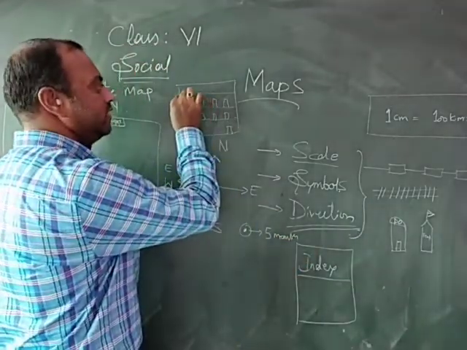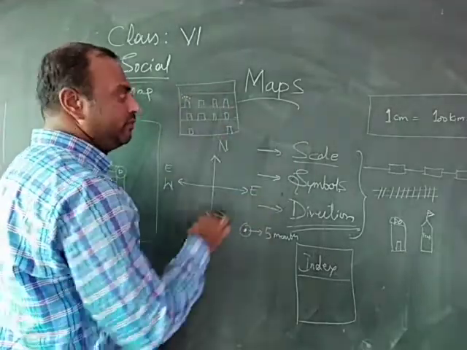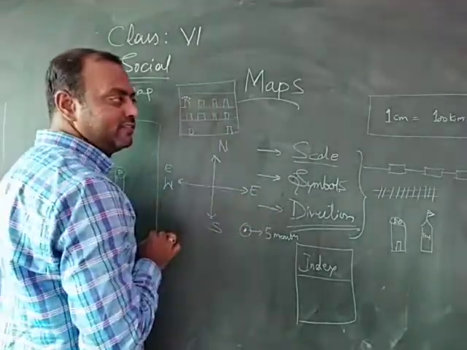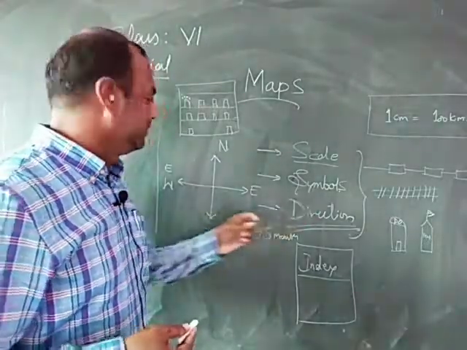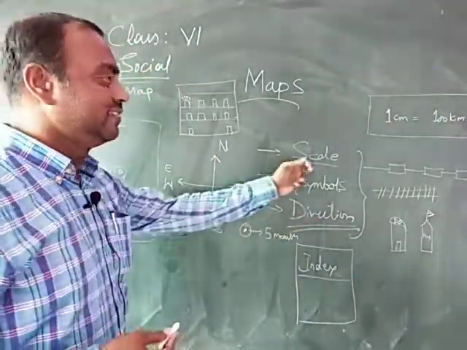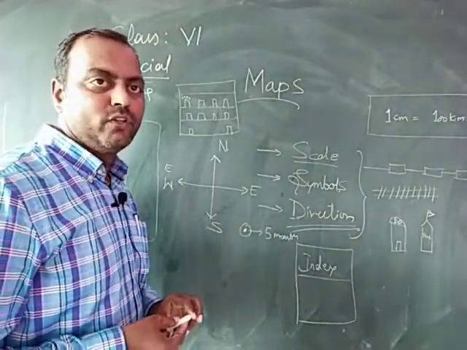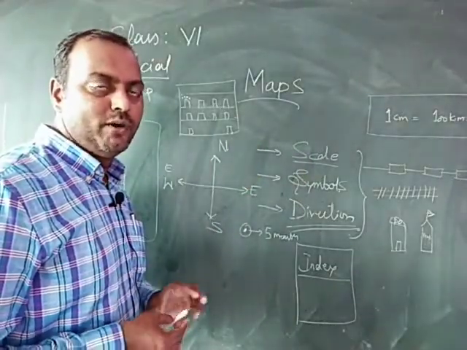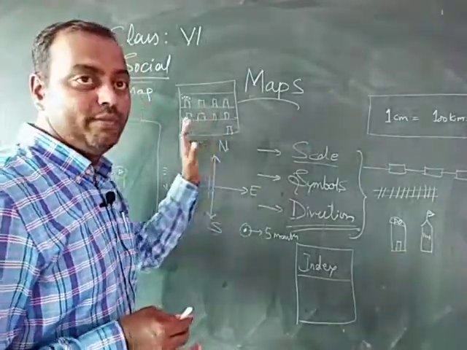How many dots are here? 4 dots are there. If each dot is 5 members, how many people are there in this class? 20 members. So this is how the symbols, the directions, and the scale, these three should be used in making a map. Hope you understood about the features of a map, and you prepare a school map and a route map.